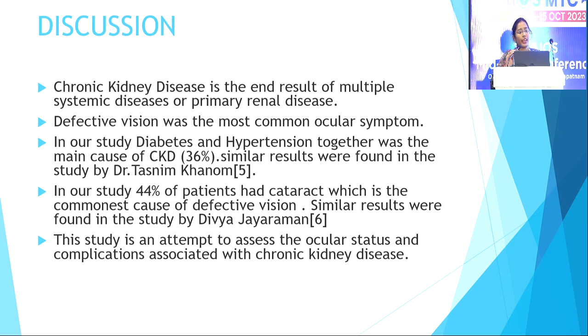The discussion: CKD is the end result of multiple systemic diseases or primary renal disease. Defective vision was the most common ocular symptom in our study. In our study, diabetes and hypertension together was the main cause of CKD, constituting 36%. Similar results were found in the study by Dr. Tasneem Khanam et al. In our study, 44% of patients had cataract, which is the commonest cause of defective vision. Similar results were found in the study by Divya Jairaman et al.